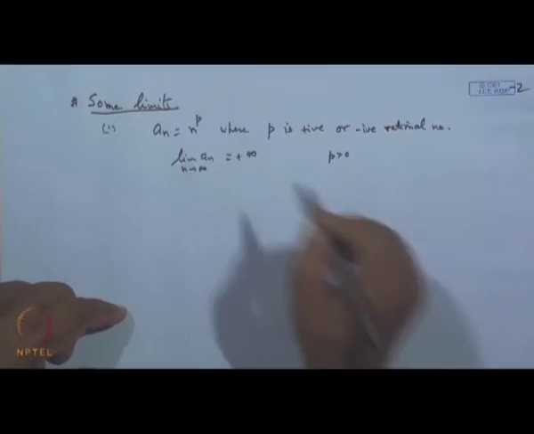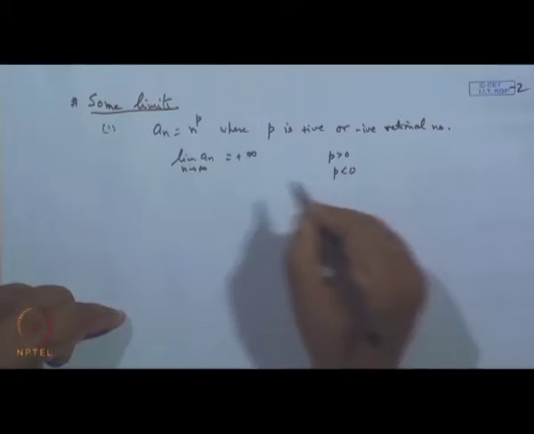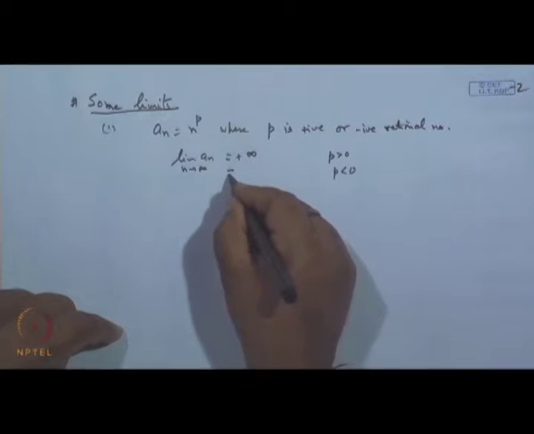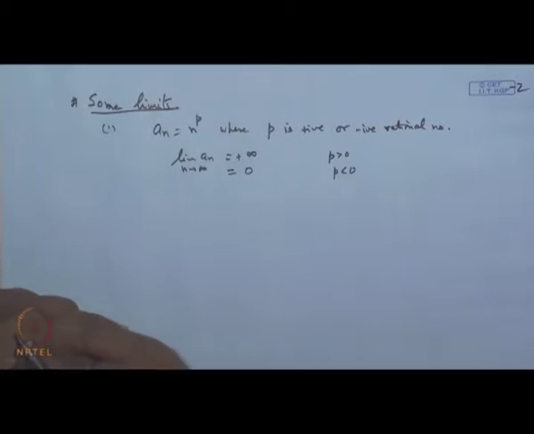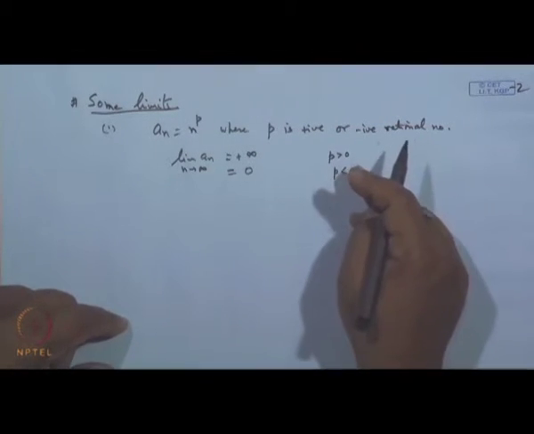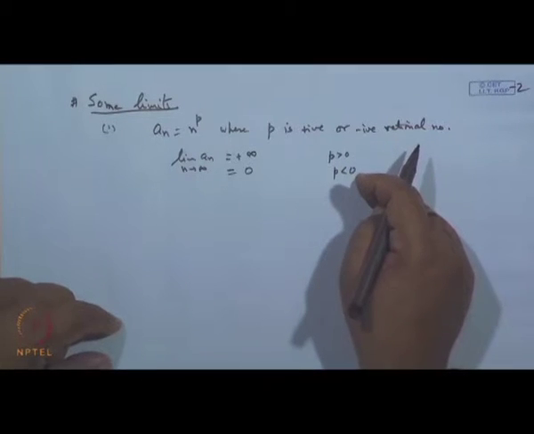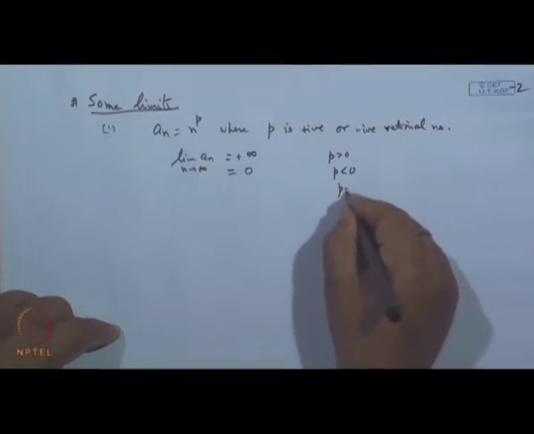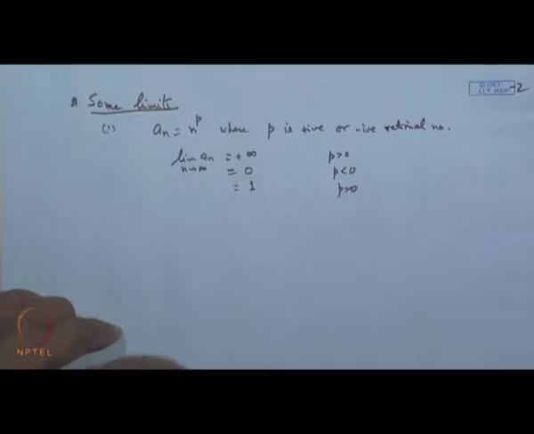When p is negative, the limit will be 0. And when p is 0, the limit will come out to be 1.